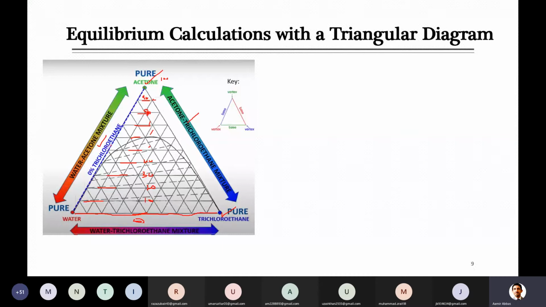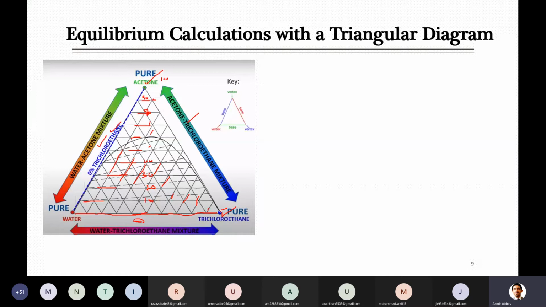Now if you keep on moving inside the triangle, you can see a number of lines which are parallel to this line, where 0% trichloroethane exists. Just look, there is this line, then another line, and so on. Finally we reach this point where it converges to 100% trichloroethane.